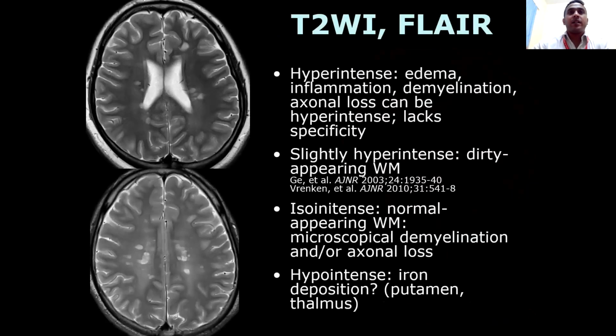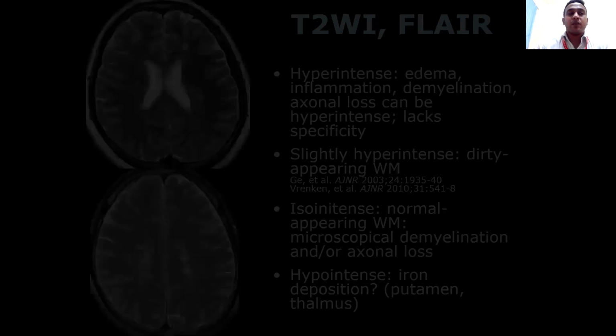Then conventional MRI in MS. T2-weighted and FLAIR images. What do we see? Hyperintense: edema, inflammation, demyelination, axonal loss, lacks specificity. Slightly hyperintense: dirty appearing white matter can also be visualized. Isointense: normal appearing white matter, microscopic demyelination or axonal loss. Hypointense: again iron deposition, which can be seen in the putamen or thalamus.